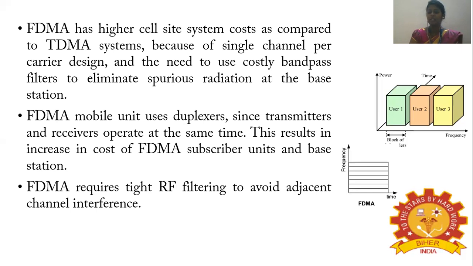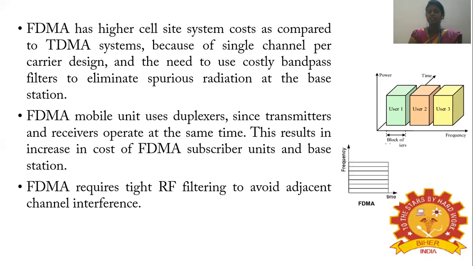In order to avoid the radiation, a costly bandpass filter is required at the base station. And for the FDMA mobile unit, duplexers are needed. Since the transmitters and receivers are operating at the same time, there is a need for the duplexer. So this also increases the cost of the FDMA subscriber unit. We need a costly bandpass filter at the base station to eliminate the spurious radiation, and in the subscriber unit, a duplexer, since the transmitter and the receiver are operating at the same time.